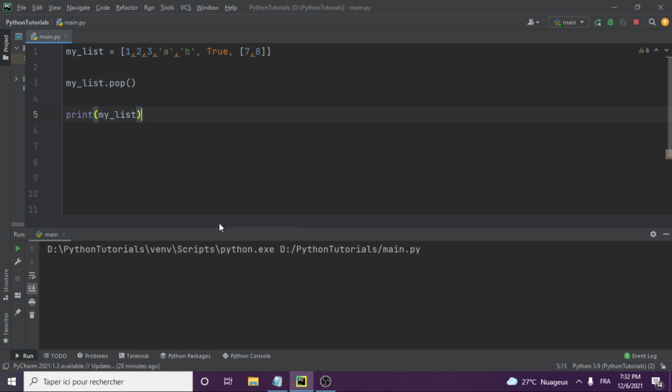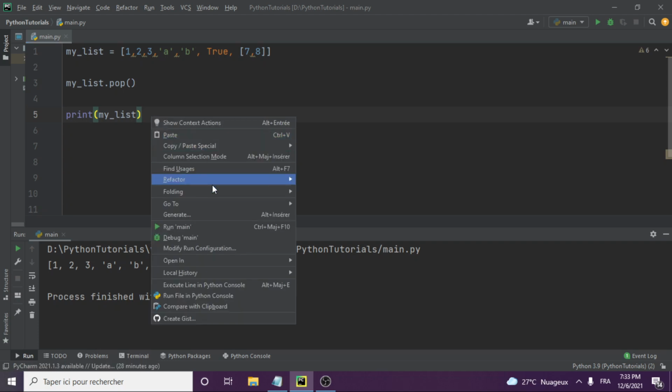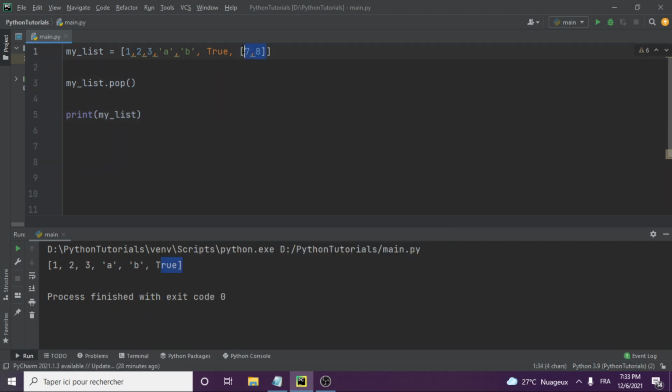Let's run it. And you see it has popped out this 7, 8, the last one here. So let's do it again and run it again. You see it pops out this last one here. So dot pop takes away the last element from the list.